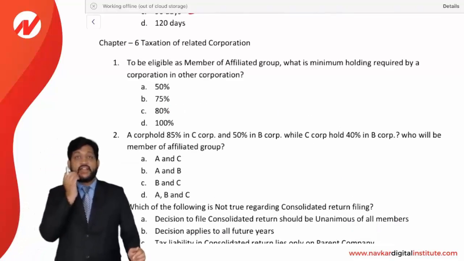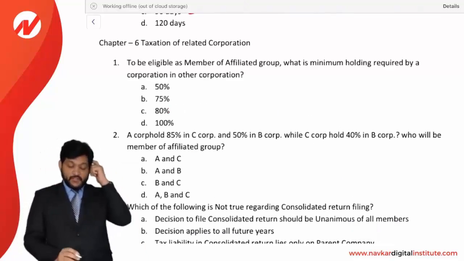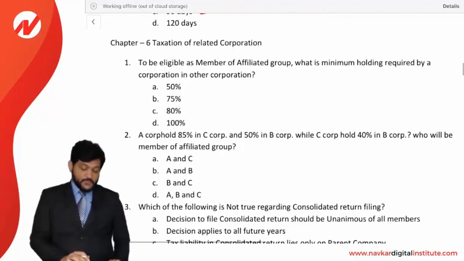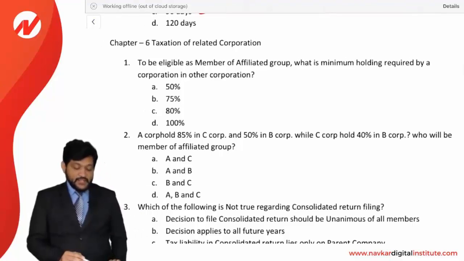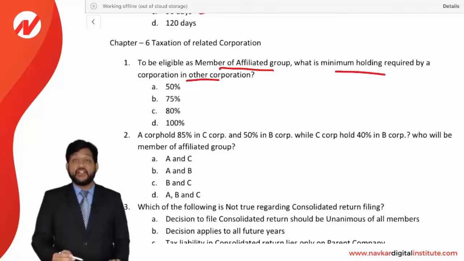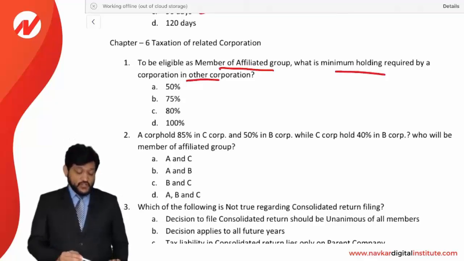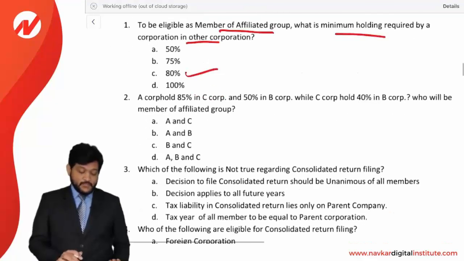Now friends, let us see the MCQs of chapter number 6, taxation of related corporation. First, to be eligible as a member of affiliated group, what is the minimum holding required by a corporation in another corporation? For affiliated group, what is the holding percentage? That is 80%, 80% or more. That is going to be C option is the correct answer.